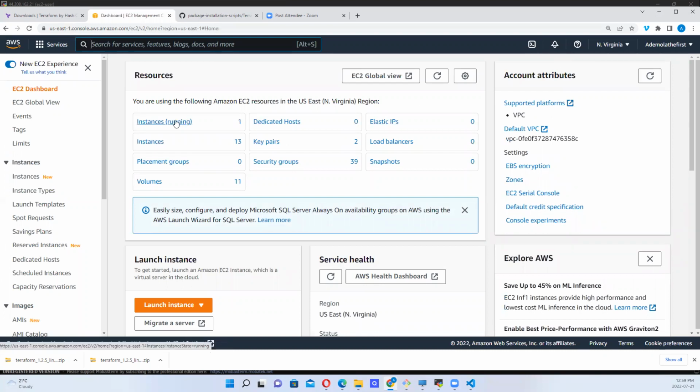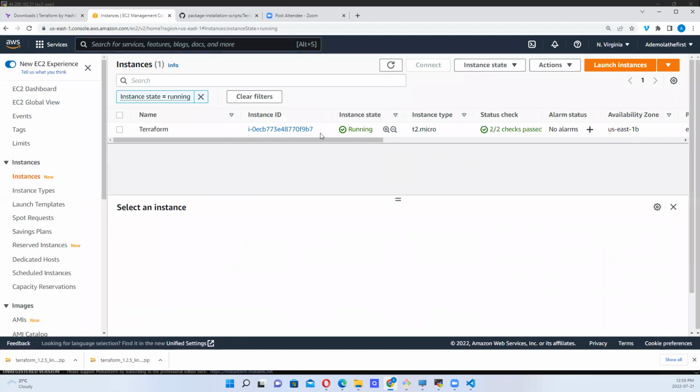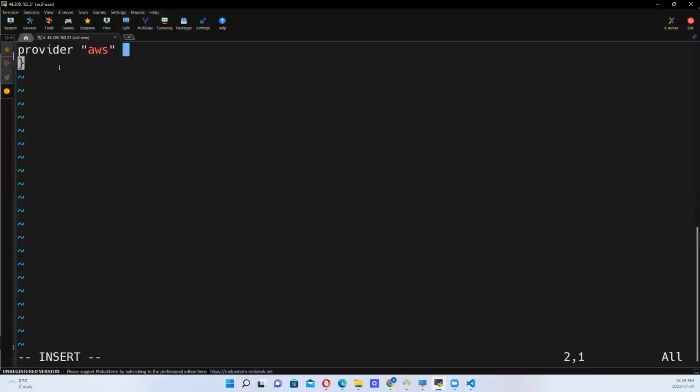So now that I'm in North Virginia, I can see my instances running. I have just one instance, right? That's our Terraform server. So this is North Virginia. Firstly, we are trying to look at the provider we are using, right? That's AWS. We've identified that. So we've put in the curly bracket, opened and closed it. We want to come back here to the end and enter so that we can make a list. We want to put in some information in here, okay?